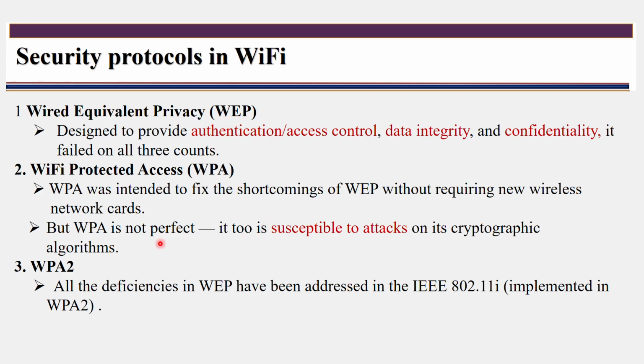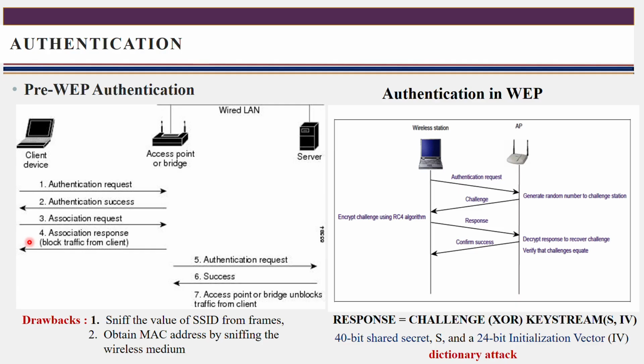But once again, there is one issue in this also. What is that? It is susceptible to attacks on its cryptography algorithms. Means, the algorithms used in WPA for encryption and decryption are susceptible to attacks. So to resolve the deficiencies of WEP and WPA, a higher version of WPA is developed, that is WPA2. It resolves all the deficiencies of these two security protocols.